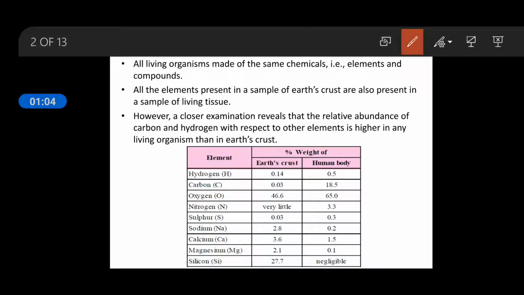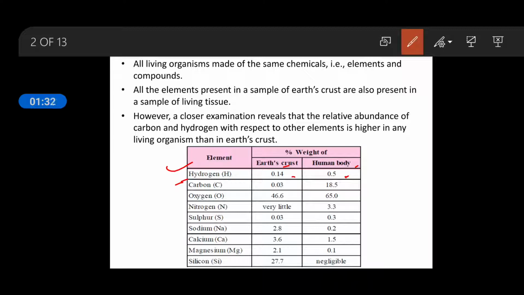You can see in this table the percentage of some elements in the earth crust as well as in the human body. First is hydrogen. In the earth crust it is 0.14% by weight, while in human beings it is 0.5.